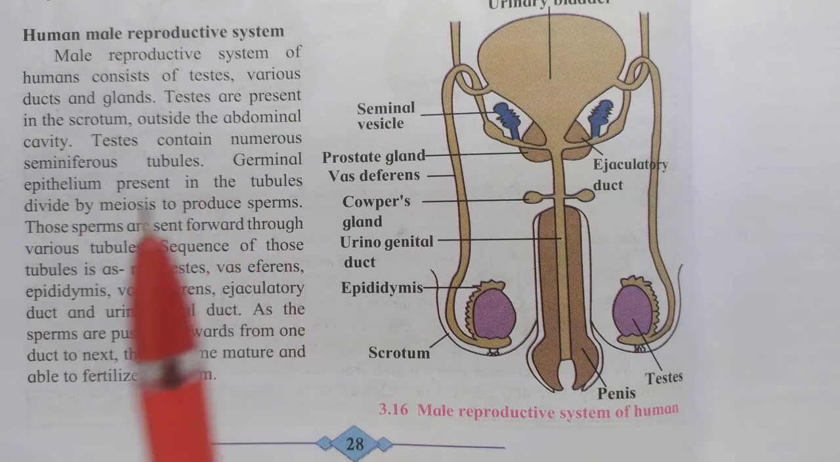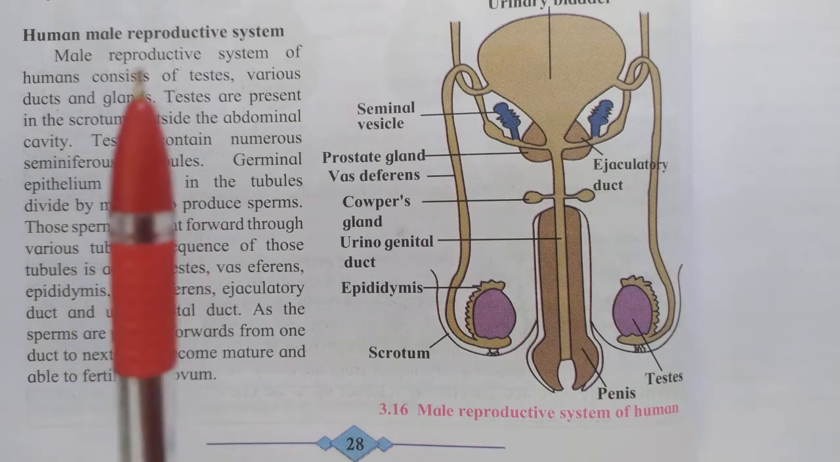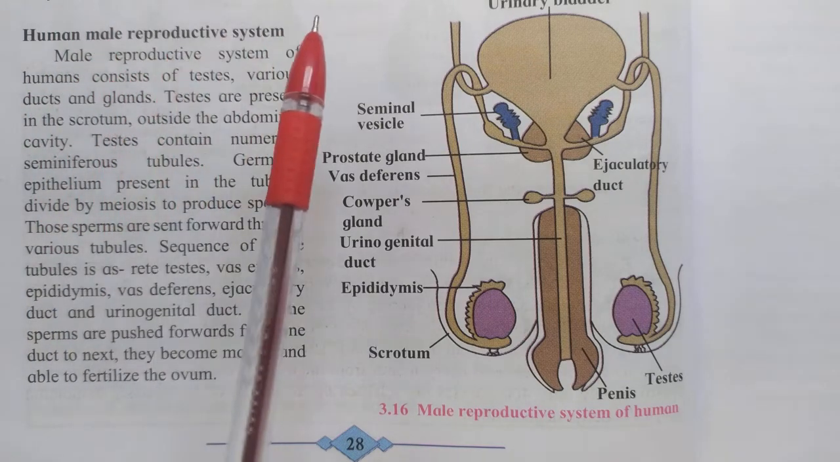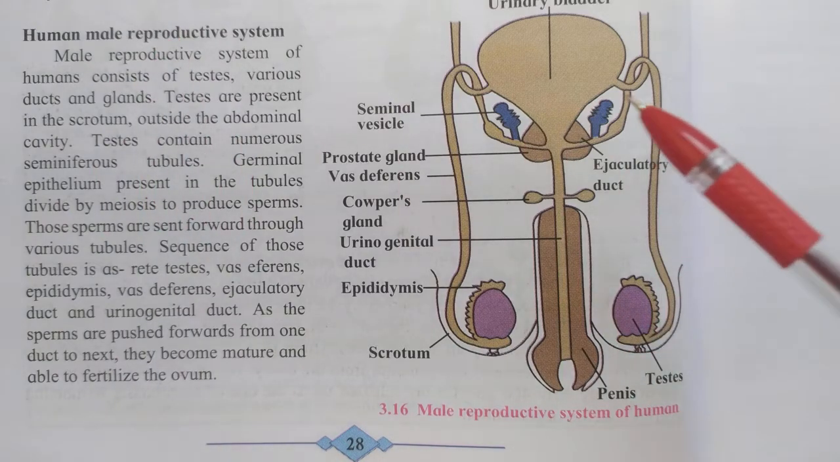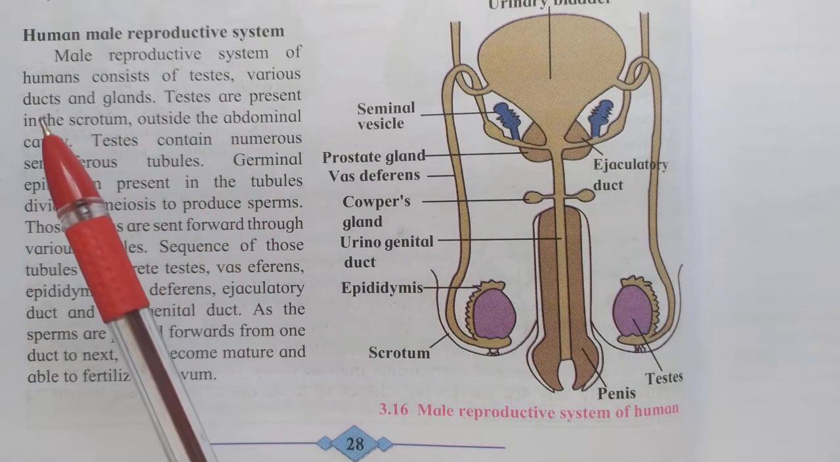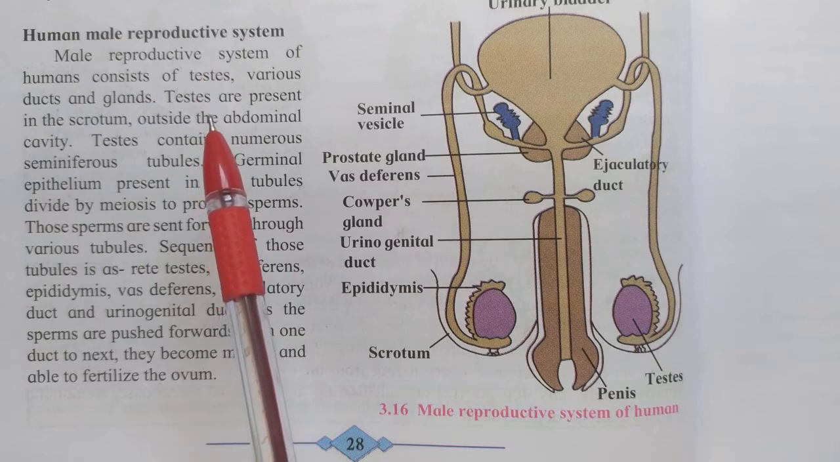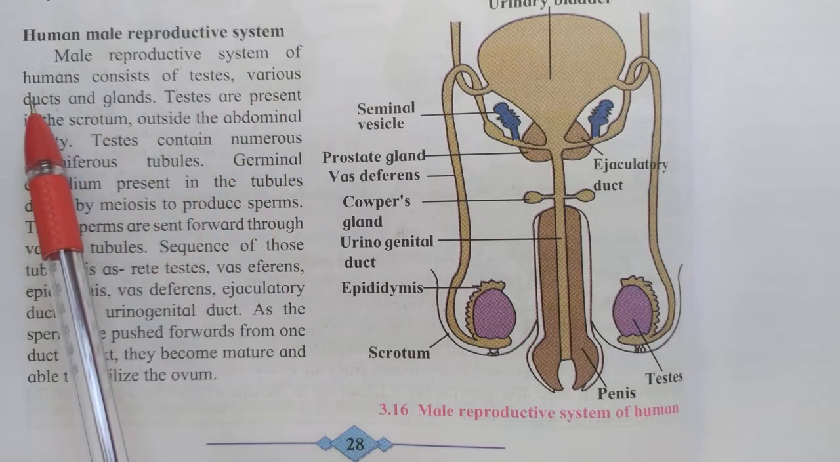So here we are with another article from chapter 3, and that article is the Human Male Reproductive System. You can see the diagram over here. The male reproductive system of humans consists of testes. You can see those testes here, various ducts, glands and ducts.